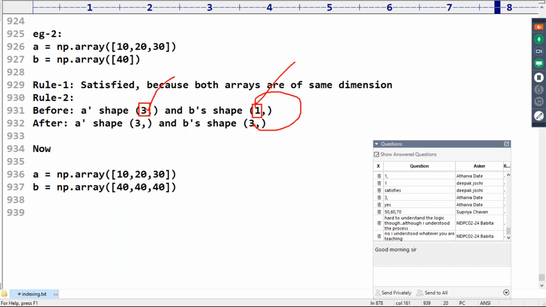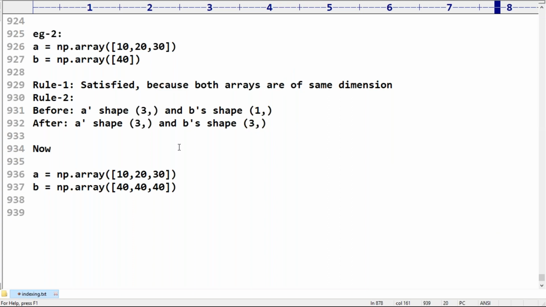This 1 size will be increased to 3 size, but how are the elements filled? The same existing element will be reused. Getting it, Babita? Clear, right? Now A plus B will be performed.